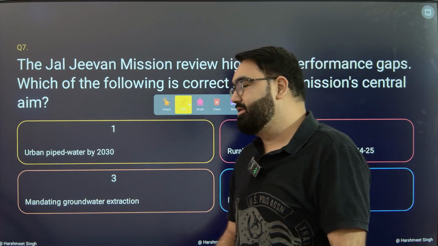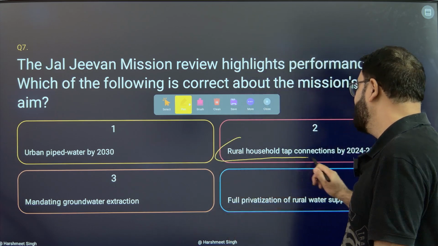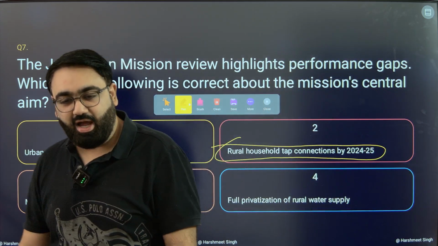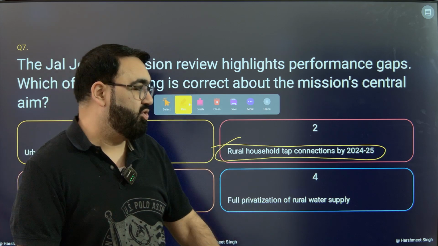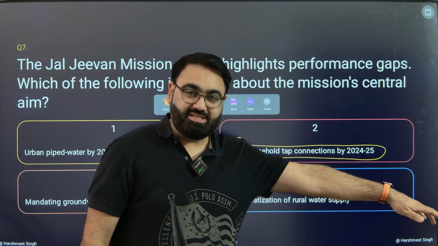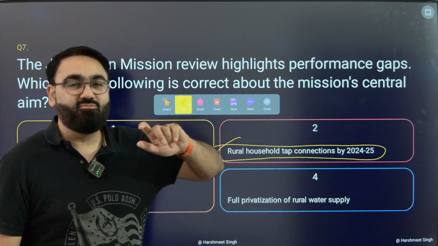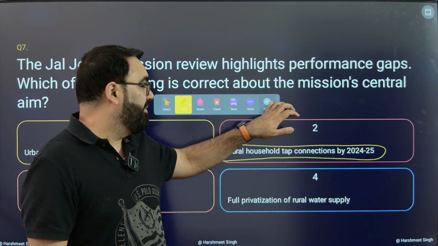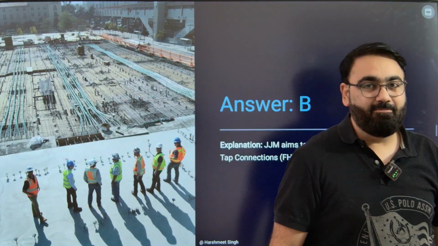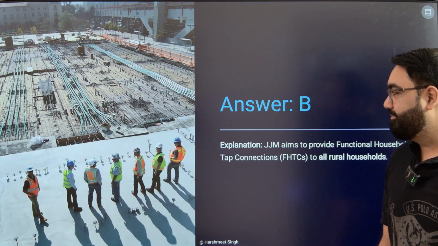Think about it. The answer is the rural household tap connection. The aim originally was that each rural household shall have a tap connection by 2024-25. We are past the deadline as you can see, and we have not achieved that. So a review was done to see what were the performance gaps and where exactly was the program lagging behind. That is what has been pointed out here.